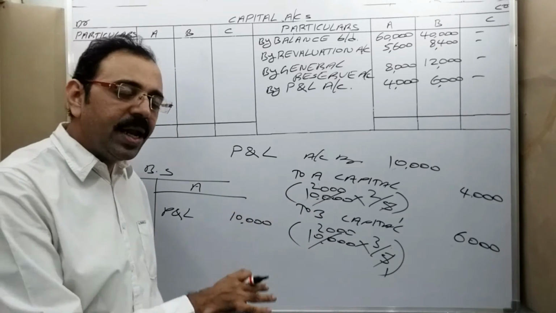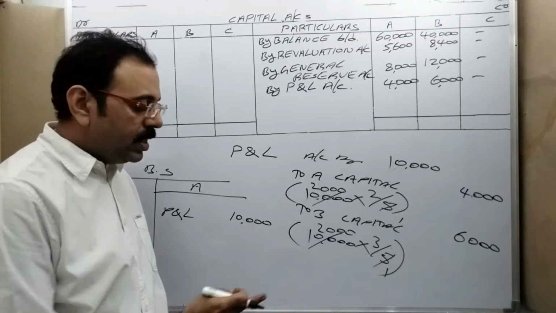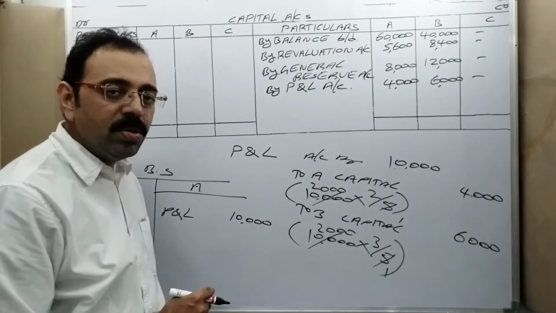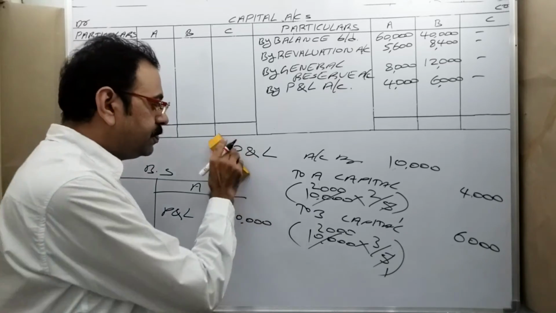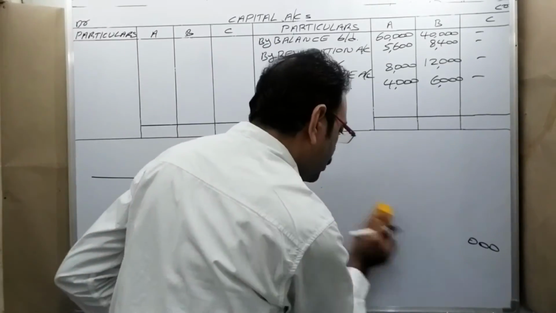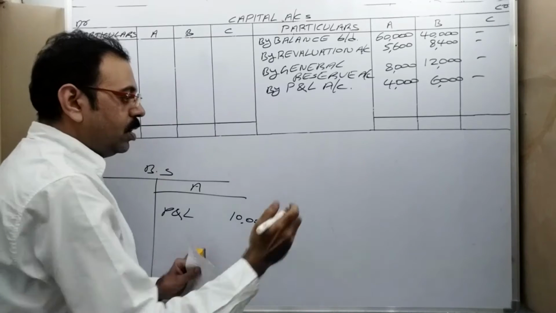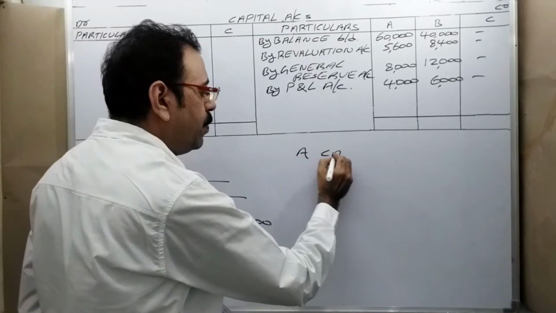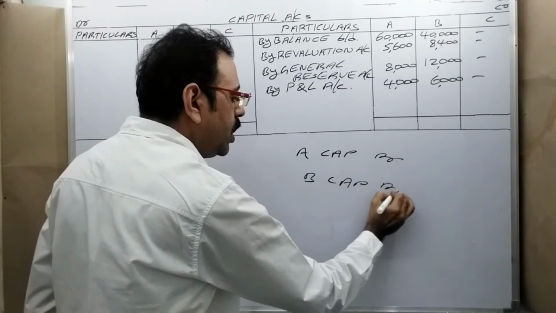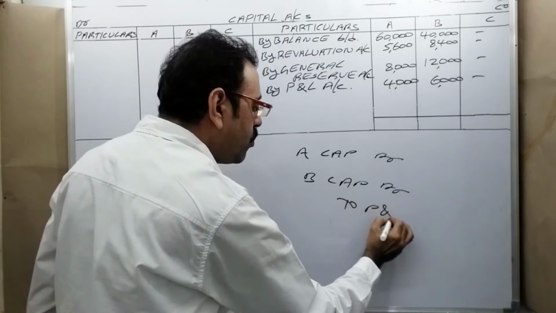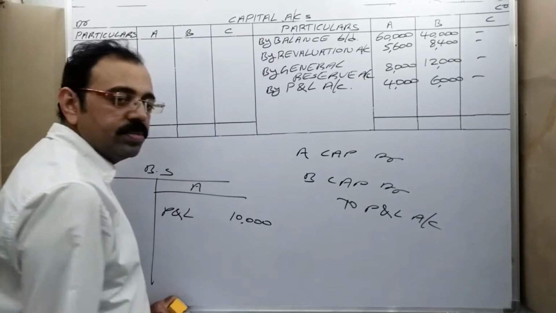If you want to deduct any amount from their capitals, then capital should be debited, no? Then we should pass the reverse entry. What is the entry? A capital account debtor, B capital account debtor to profit and loss account.